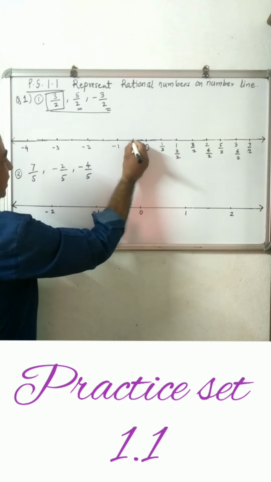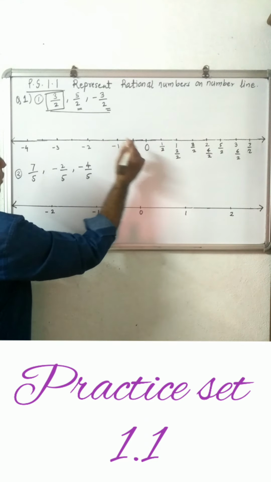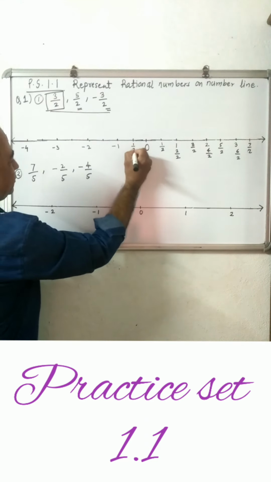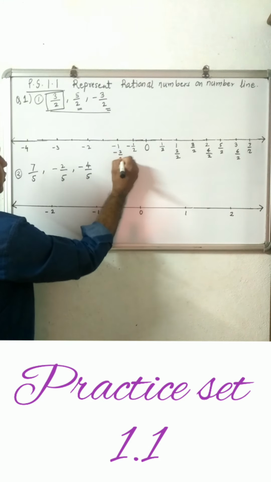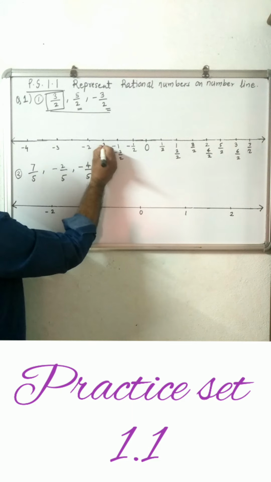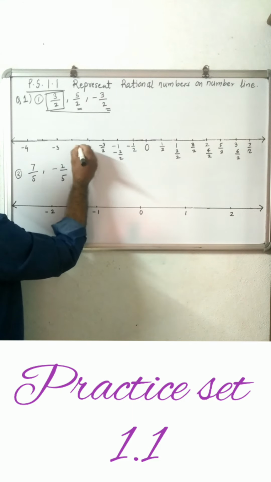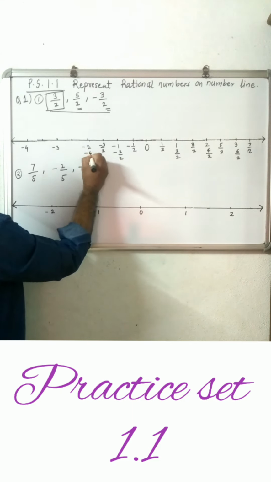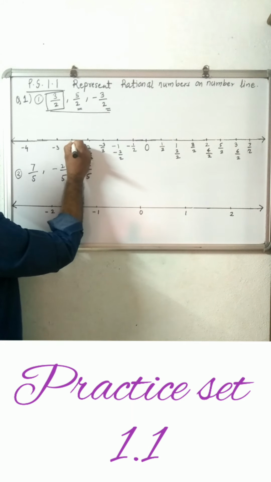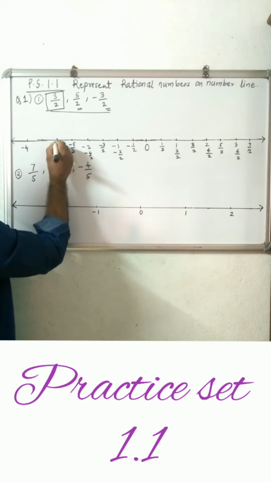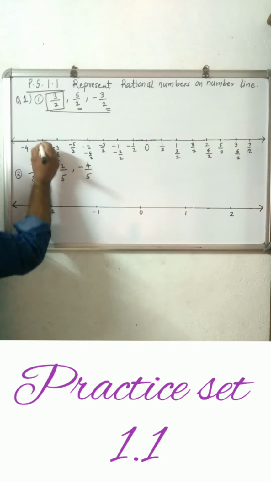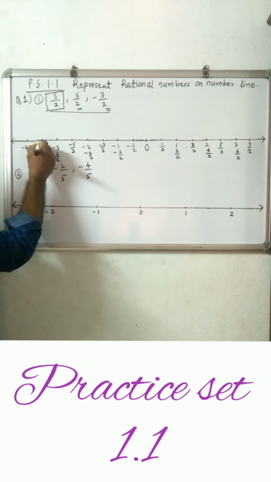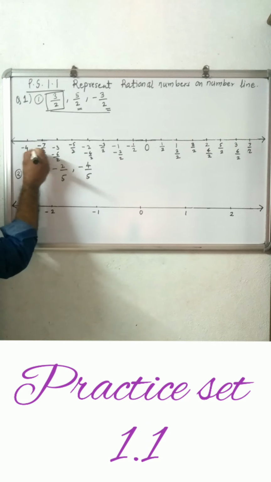Similarly, on the left hand side, each interval is divided into two equal parts. So this is minus 1 upon 2. This is minus 2 upon 2, which is minus 1, then minus 3 upon 2. Then this is minus 4 upon 2, this is minus 5 upon 2, and minus 6 upon 2 is minus 3. We'll simplify. This point is minus 7 upon 2, and here it is minus 8 upon 2.